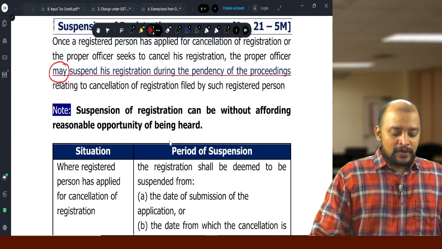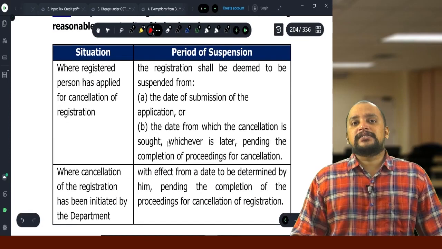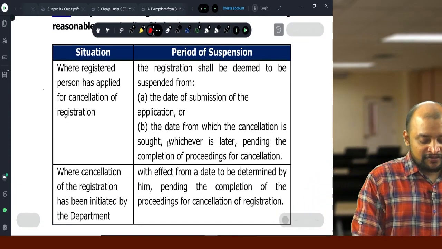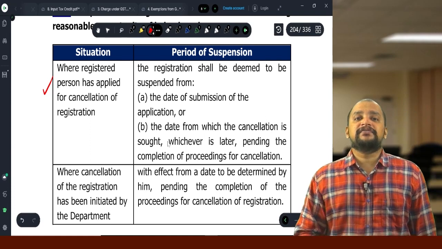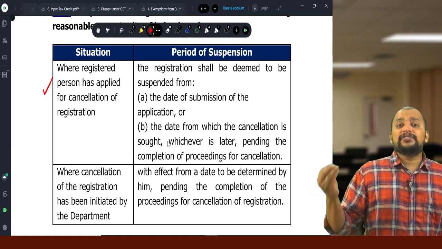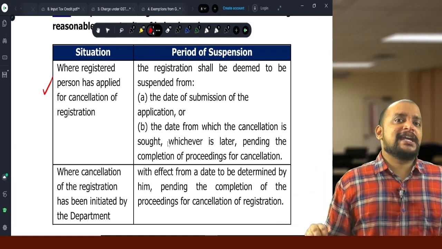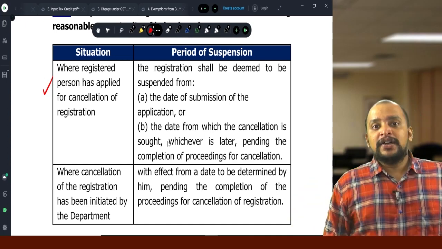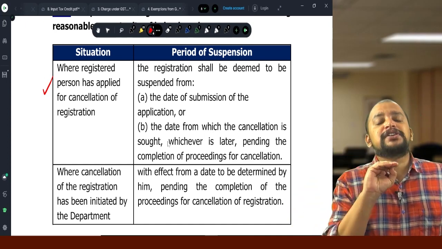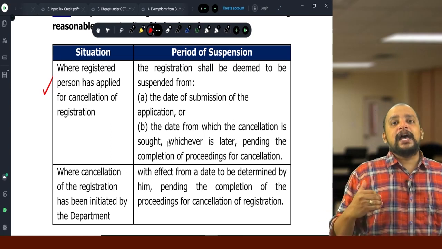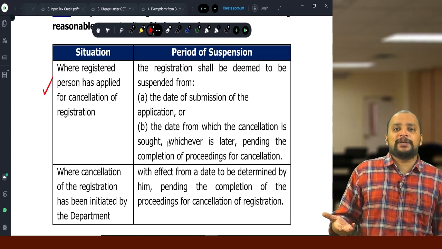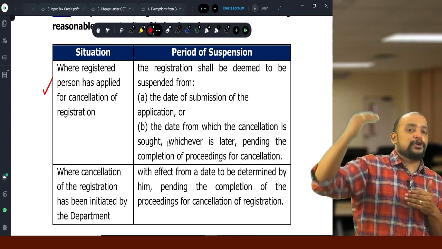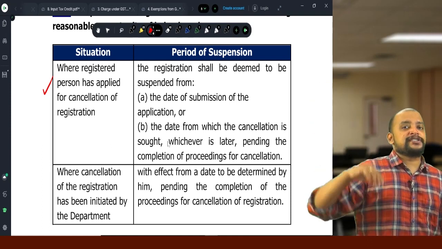So now what are the situations? First, the registered person made an application for cancellation. From when will suspension begin? That registered person, when he makes the application for cancellation, will select one date with effect from which he wants the registration to be cancelled. For example, I am making an application on 25th September for cancellation from 1st October. So it will be counted from 1st October.